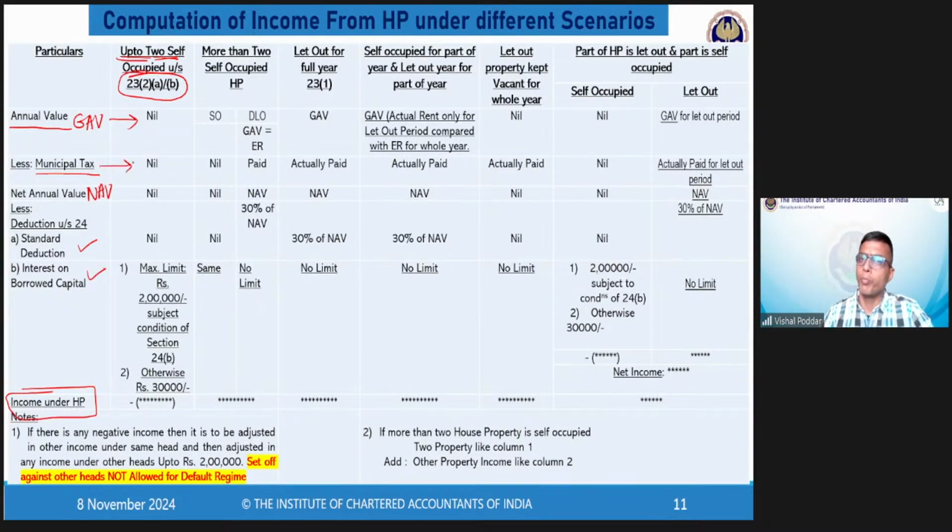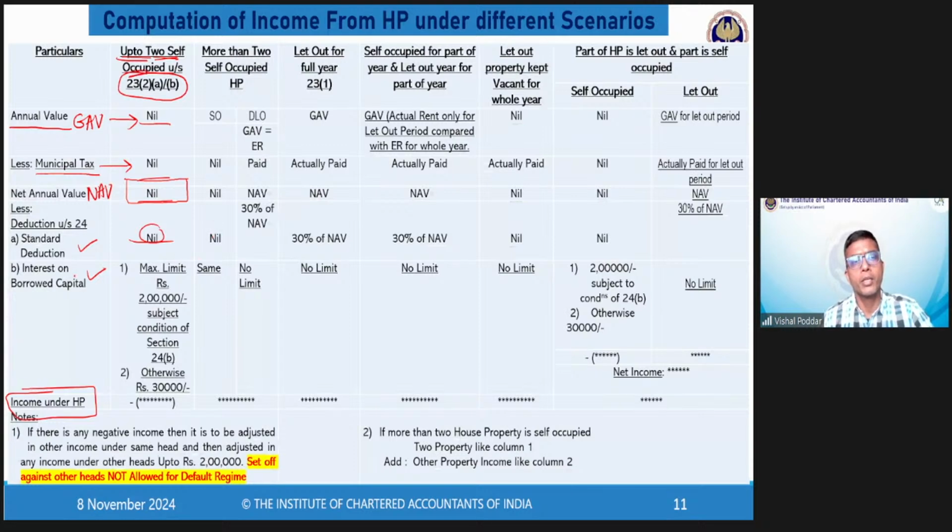Municipal tax you may have paid, rather you would be paying, because we have to pay it compulsorily, still it will be considered 0, means you will ignore the municipal tax. And if both are 0, by default, your NAV has to be nil, so by default, standard deduction nil. It means everything in case of 2 self-occupied HPs would be considered as nil.